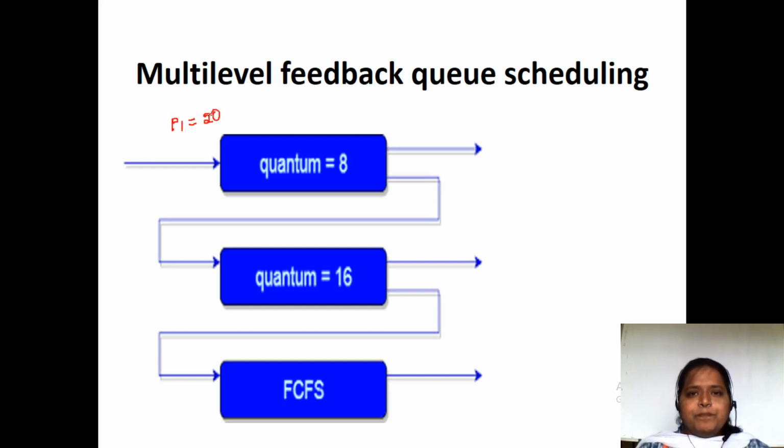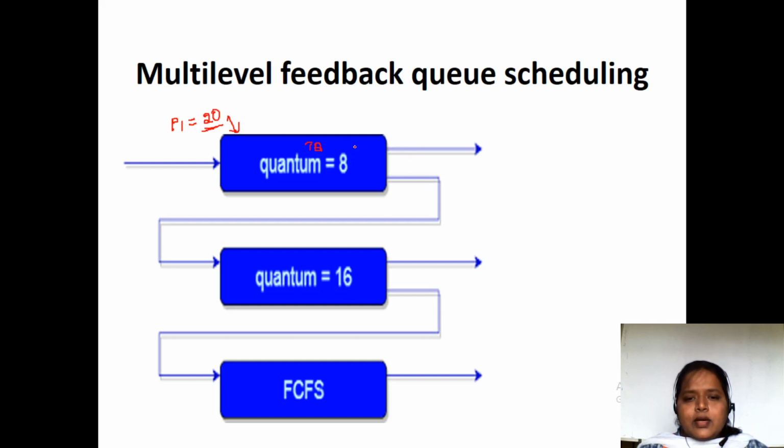P1 has been admitted and its burst time is 20. Now this P1 process will enter this queue. What is the time quantum? As we have seen in round robin with the time slice, all the processes have to execute for the time slice only. Here P1 needs 20 milliseconds, but the time quantum is 8 milliseconds.